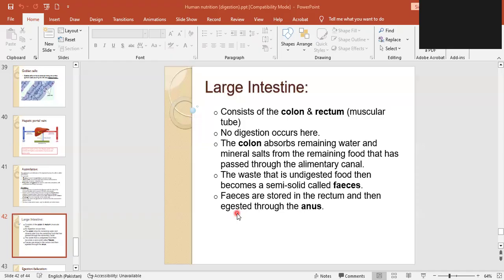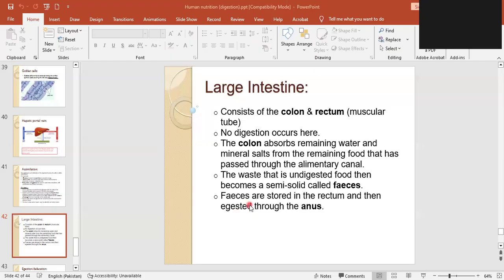Why is urine removed by excretion? Why am I calling it by a different name? Because it was formed by the breaking down of amino acids. Some chemical process occurred. So urea is a toxic material which was formed after the chemical process. That's why the process is named excretion.